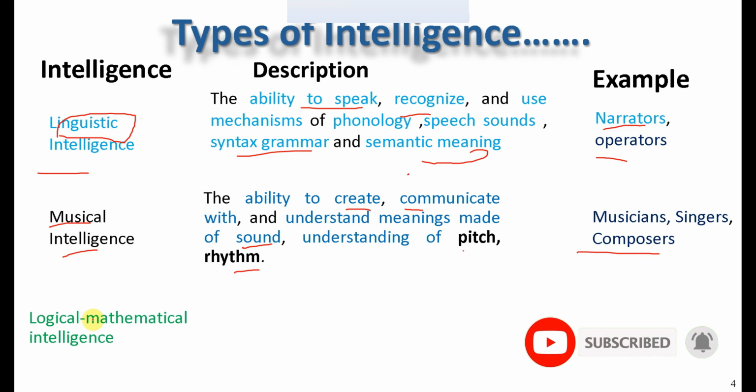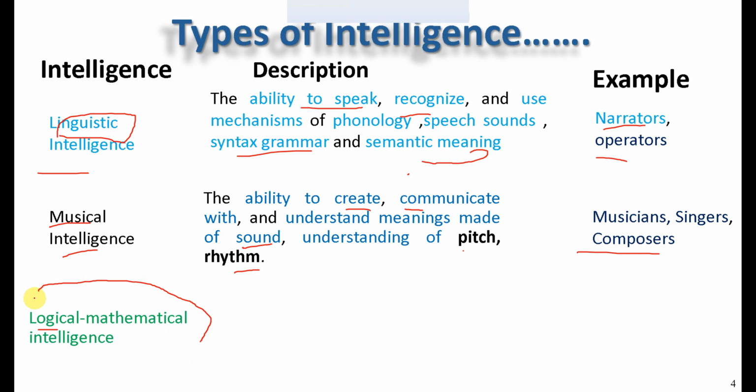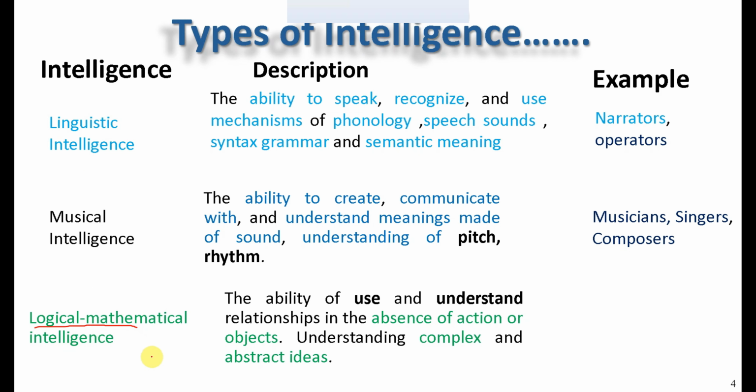The third type of intelligence is logical mathematical intelligence, which is composed of two basic words. One is logical, which understands relationships, and the other is mathematical. This intelligence includes engineers, coders, scientists, and also psychologists, right? Logical mathematical intelligence means the ability to use and understand relationships in the absence of action and objects, and to understand complex and abstract ideas. Just understanding more complicated and abstract ideas. Mathematicians and scientists are categorized under logical mathematical intelligence.